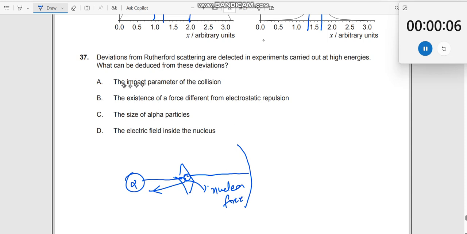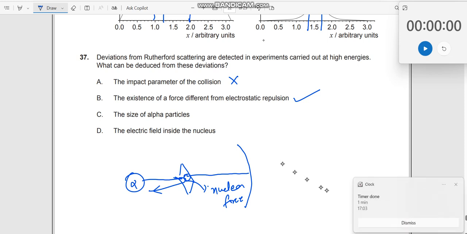Now, let us look at this impact parameter of the collision. No. The existence of a force different from electrostatic repulsion. This is the right answer. Okay. Size of alpha particles. No. Electric field. No. All these are incorrect answers.